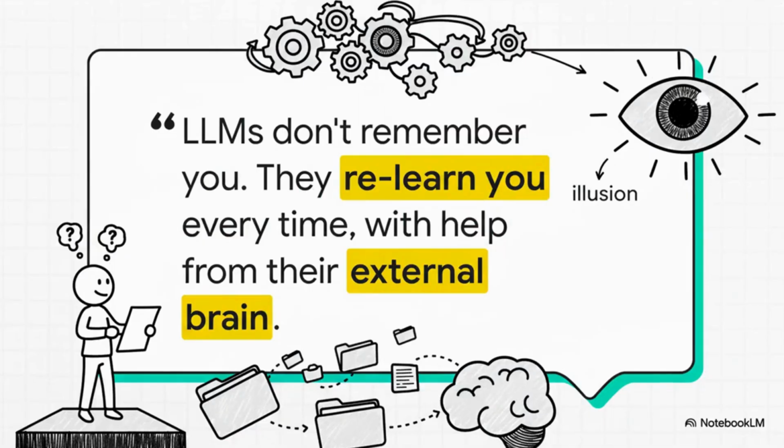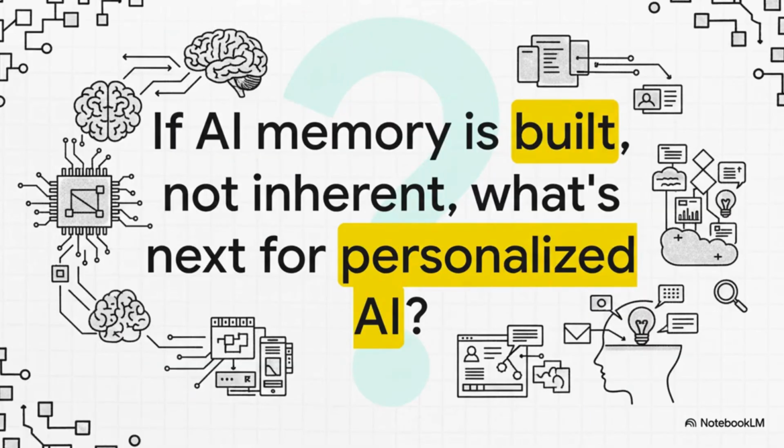And that, right there, is the big takeaway from all this. That feeling of being remembered by an AI, it's a powerful, powerful illusion. And it's powered by this incredibly sophisticated external filing system that's constantly feeding the right sheet music to a brilliant but hopelessly forgetful musician. So all this leaves us with one last pretty fascinating question to think about. As these external libraries and their smart librarians get faster and more powerful and more complete, will the distinction between a genuine memory and a perfect, instantaneous performance even matter to us anymore?